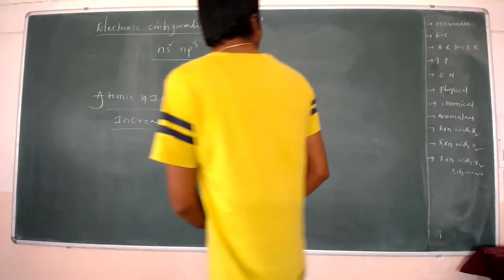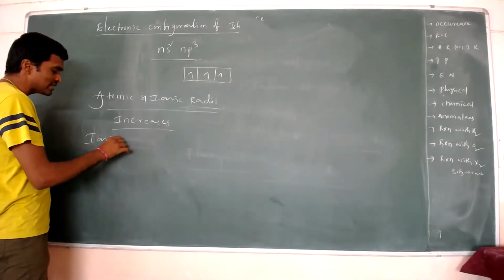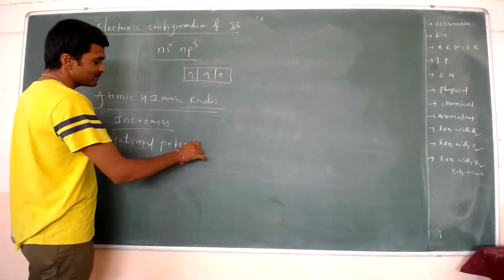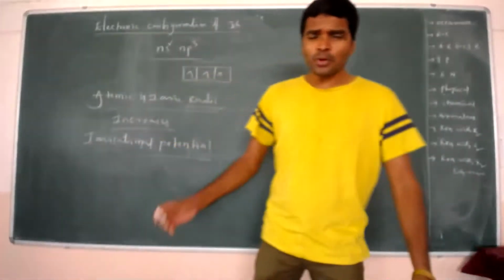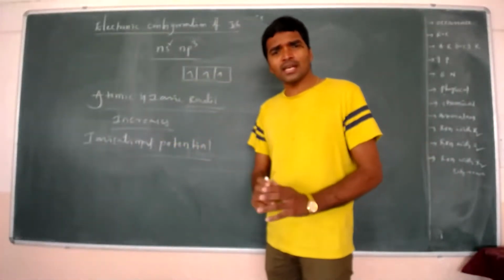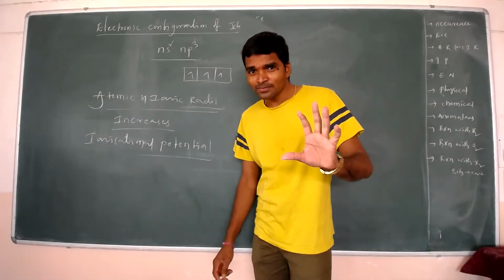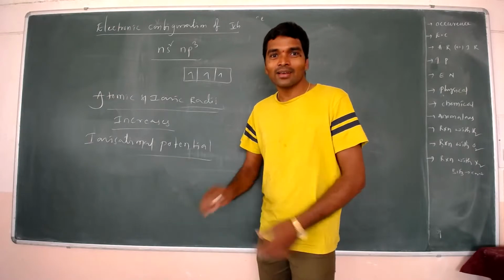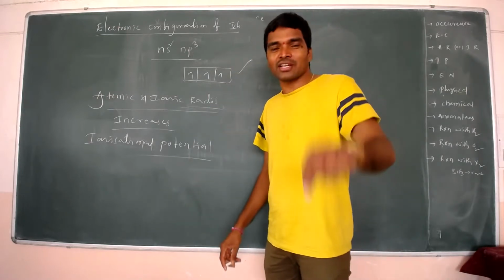Now we discuss ionization potential. The ionization potential of these fifth group elements is very high. Why? Because of the most stable electronic configuration.